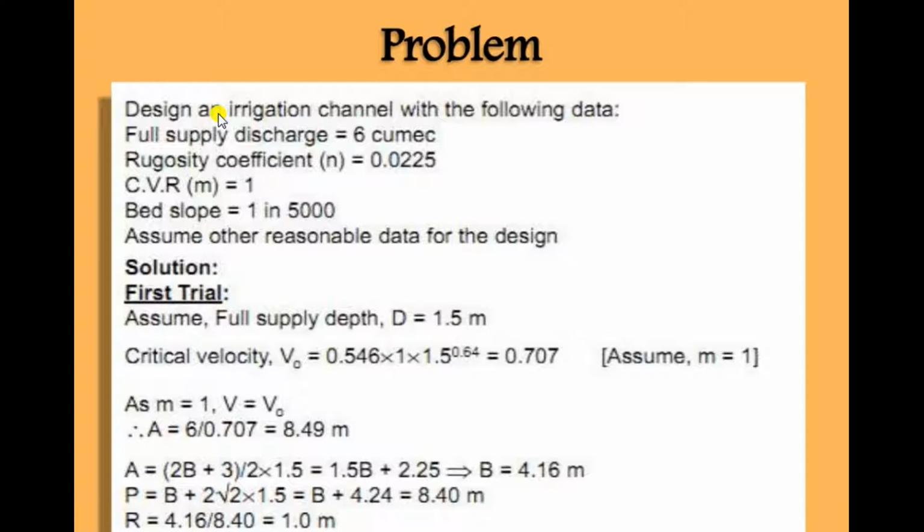First, we have to assume the trial depth. We can take a depth between 1 to 2 meters. We have assumed 1.5 meters depth. Critical velocity is equal to 0.546 into 1 into D raised to 0.64. That is the formula for critical velocity. So D is equal to 1.5 we have assumed previously, and the value is 0.707. As m is equal to 1, V is equal to V0. That is the formula.